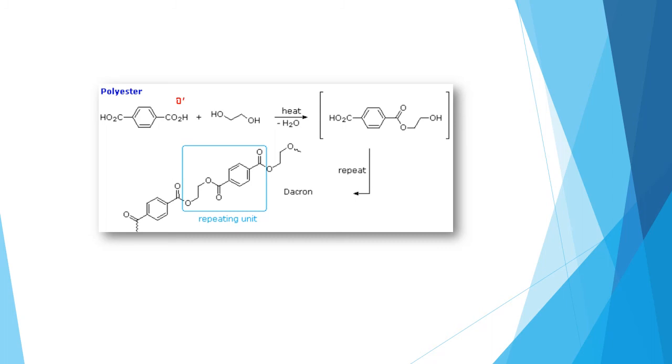Here from the carboxylic acid we remove OH. And what is your carboxylic acid? It is nothing but COOH. Fine. So from here we are going to remove this, and it is going to form your ester group.